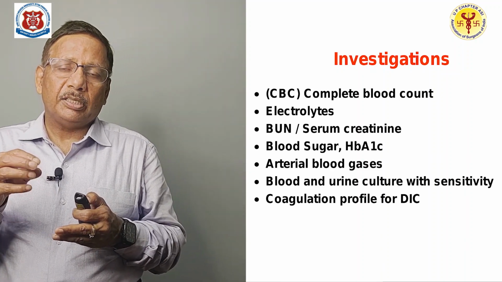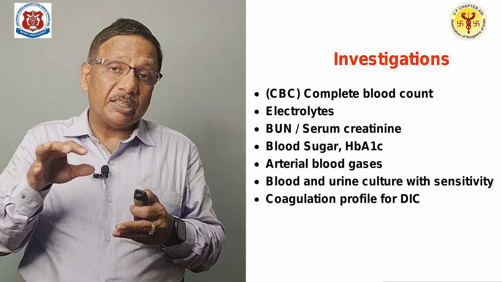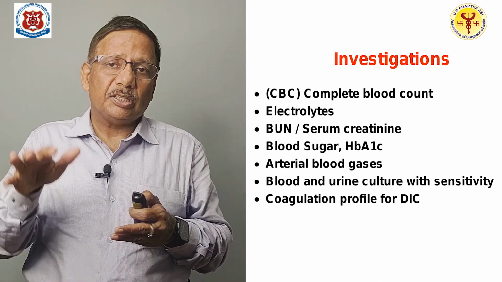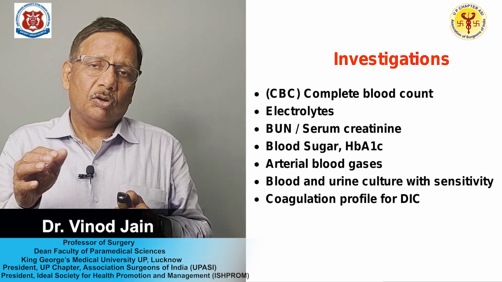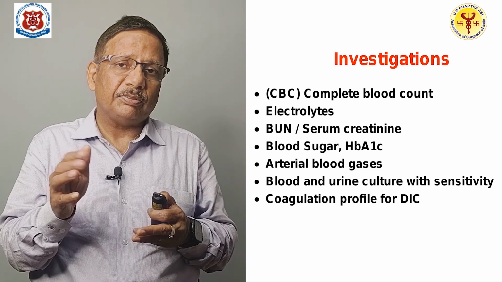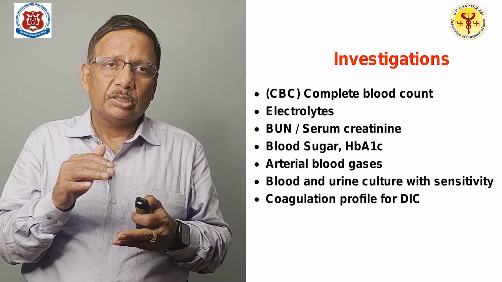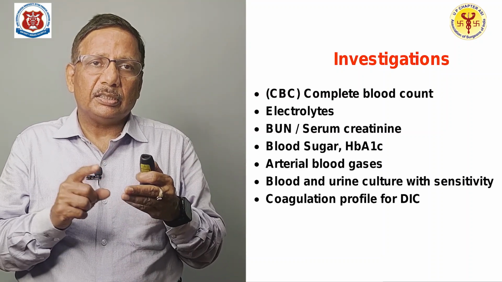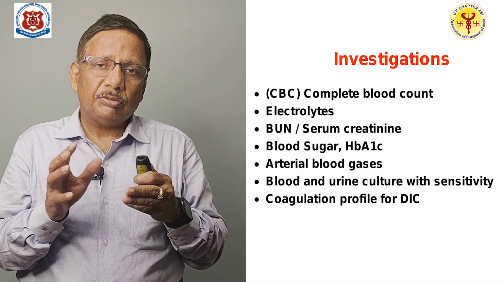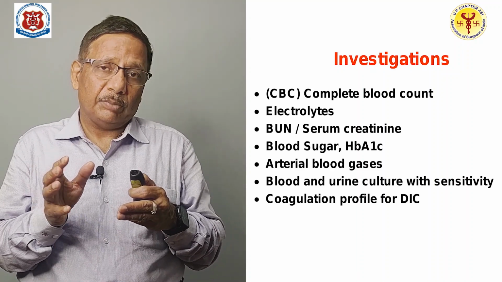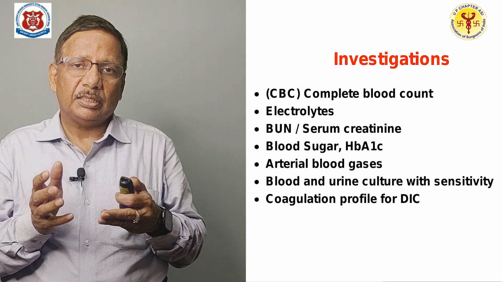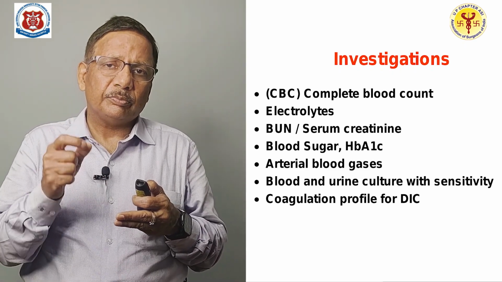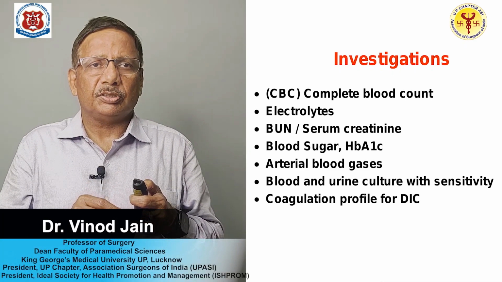Then if you do electrolytes, there may be derangement because of the toxemia, especially hyponatremia or hyperkalemia, and serum creatinine or blood urea nitrogen will be deranged if there is kidney failure. If you do the blood sugar, you will come to know whether the patient is diabetic, and whether controlled or uncontrolled by HbA1c, and that is important for you, and you should do all these investigations.